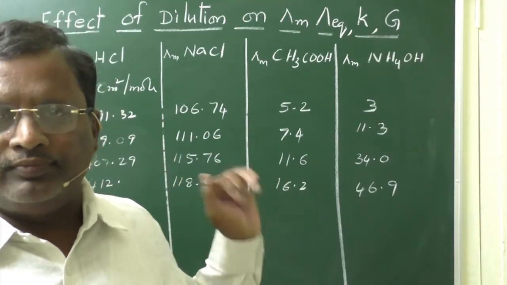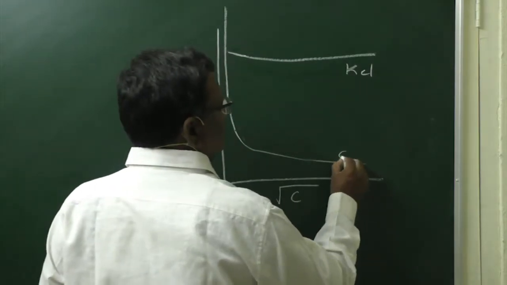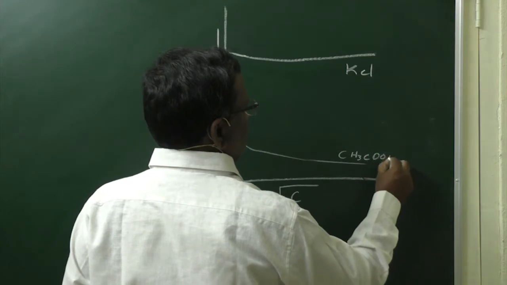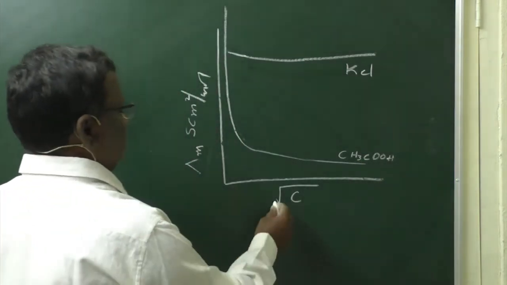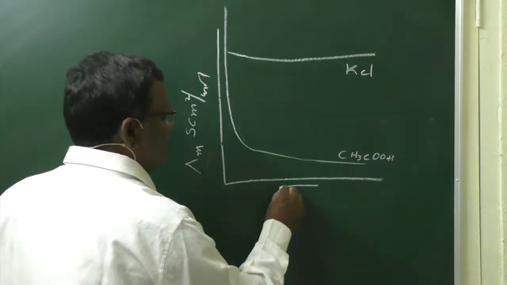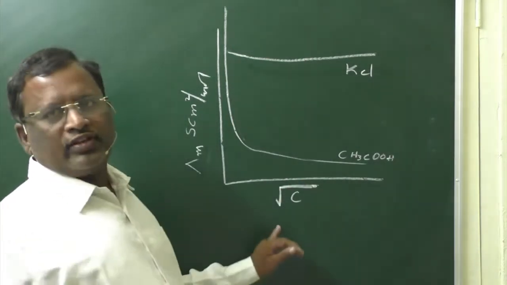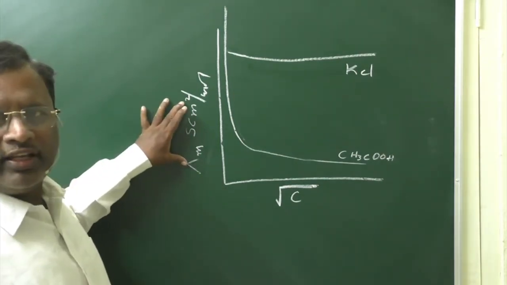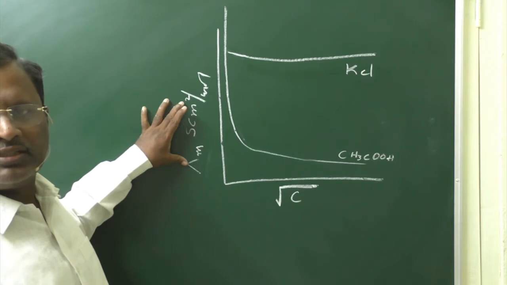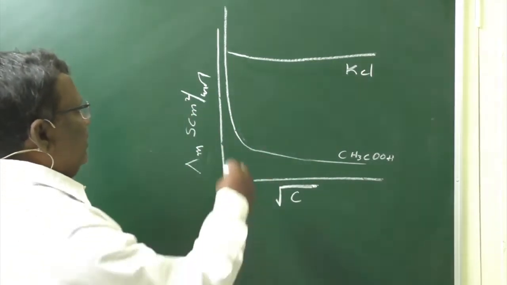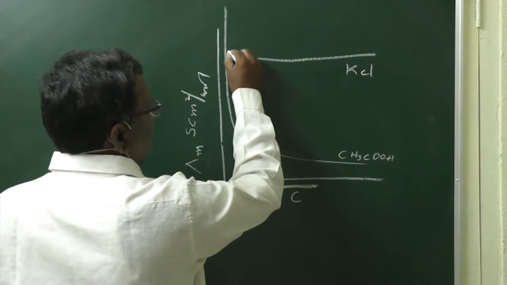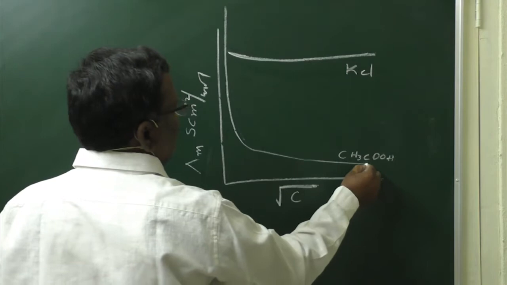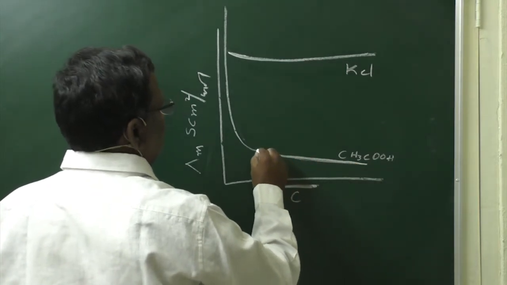Let us verify it. If we plot a graph between root C, square root of concentration, and molar conductivity on the y axis, then we get this type of graph for KCl and this graph for CH3COOH.